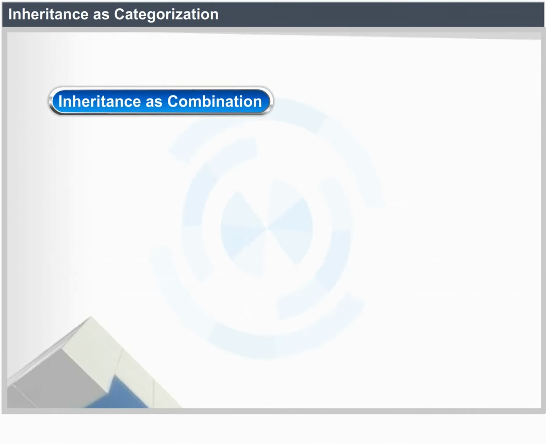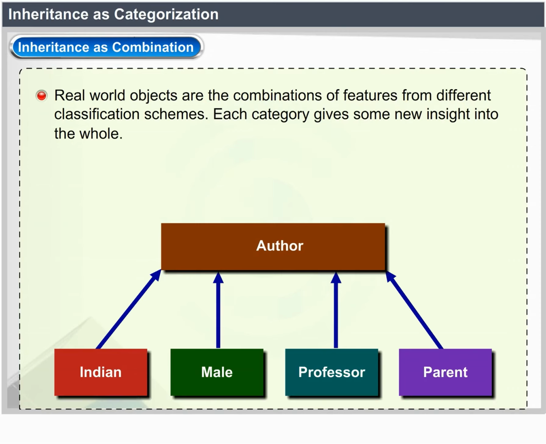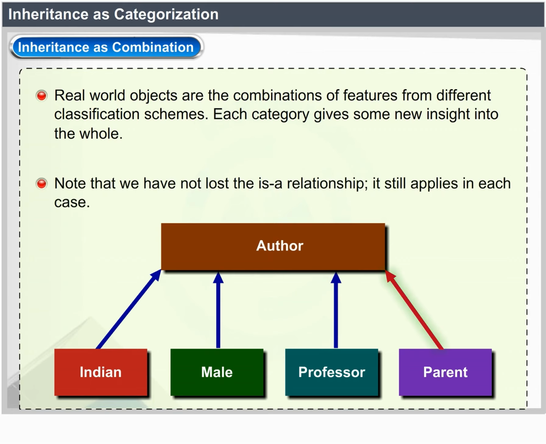Inheritance as combination. Real-world objects are the combination of features from different classification schemes. Each category gives some new insight into the whole. Author is Indian, and author is male, and author is a professor, and author is a parent. Note that we have not lost the is-a relationship. It still applies in each case.